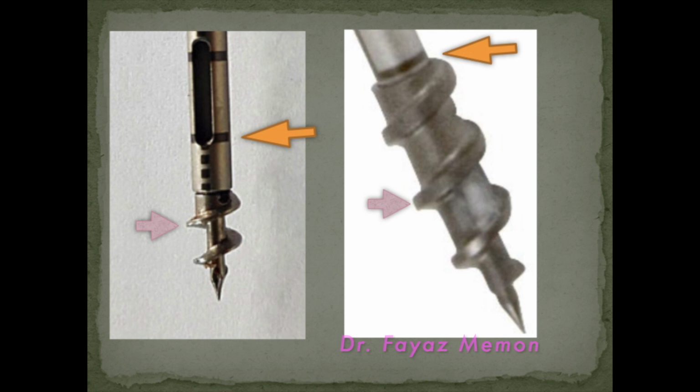Whereas on the right hand side, the implant has been modified in such a way that the threads are slightly thicker. The implant to bone surface area is increased, thereby giving better osteointegration. And second, the eye is placed inside the implant. The implant is slightly hollow so that it need not be pushed inside the bone and takes a little amount of cortical area when it is put inside. This helps in better osteointegration and better purchase of the bone.